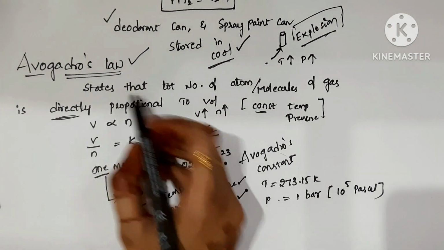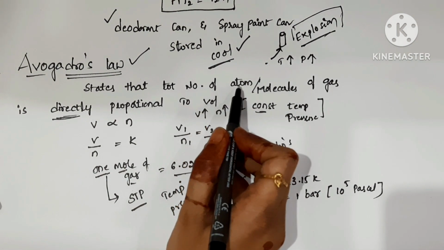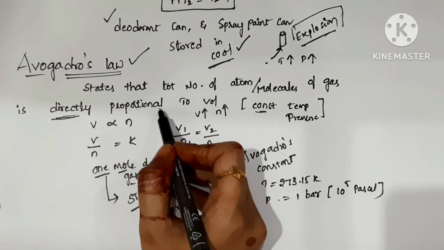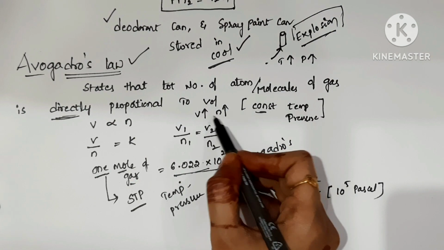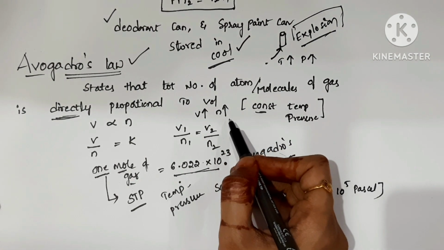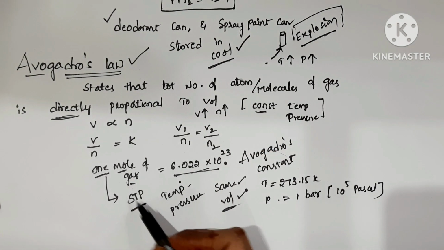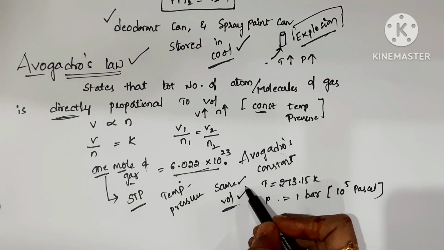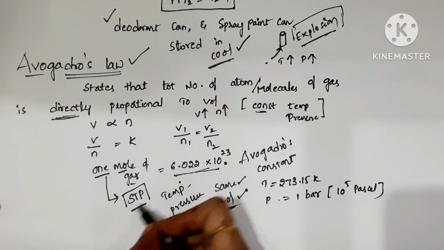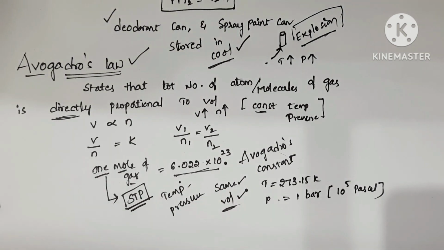But in general, the number of moles and molecules of a gas is directly proportional to the volume. That means if the volume changes, then obviously the amount of gaseous substance also changes. But 1 mole of gas at STP conditions has the same volume, at STP conditions only.